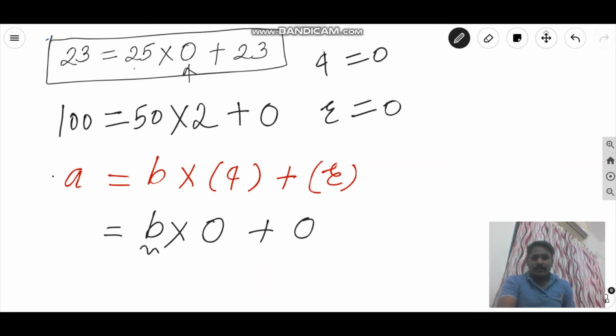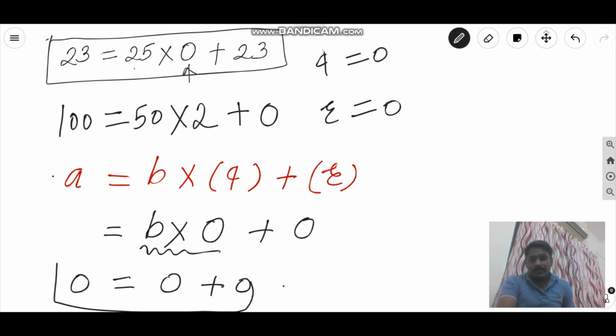So anything into 0 is what? 0 plus 0 is what? 0. Now here the value of A should also be 0, but the statement of Euclid's division lemma is violated here. How? What is the first statement? Any positive integer can be divided by any other positive integer in such a way that we will get a unique pair of Q and R, and the value of R is less than B, or it should be greater than or equal to 0. So that is Euclid's division lemma.